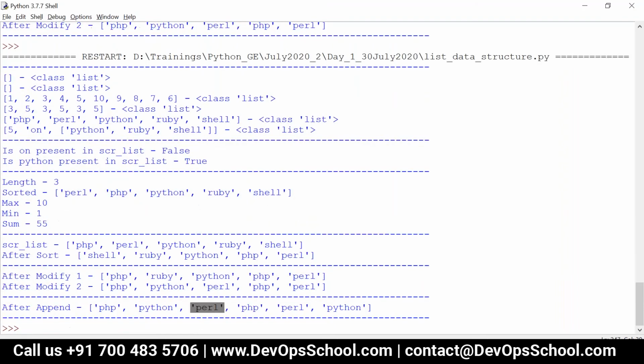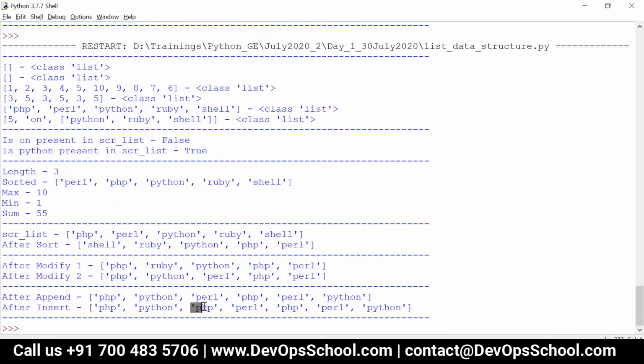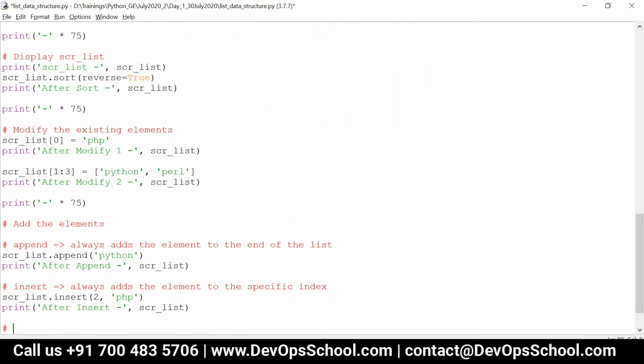Now you can see in index 2 PHP is added and Perl has shifted one position towards the right.